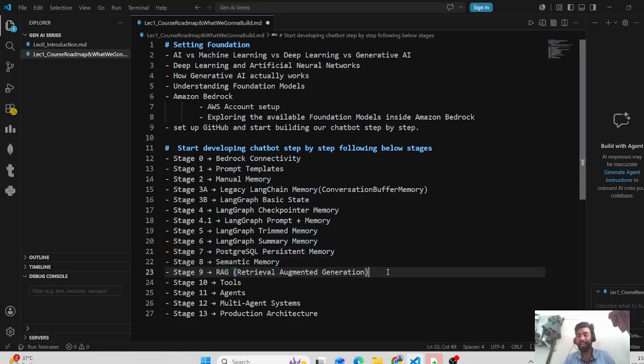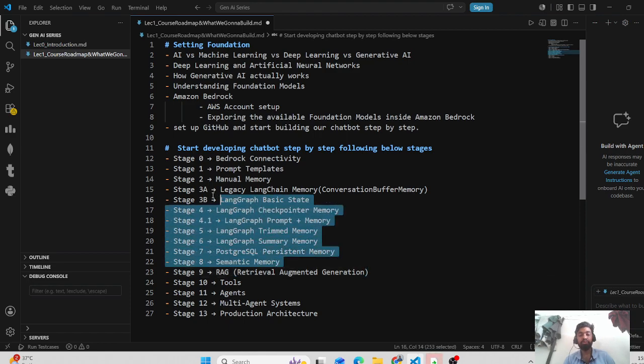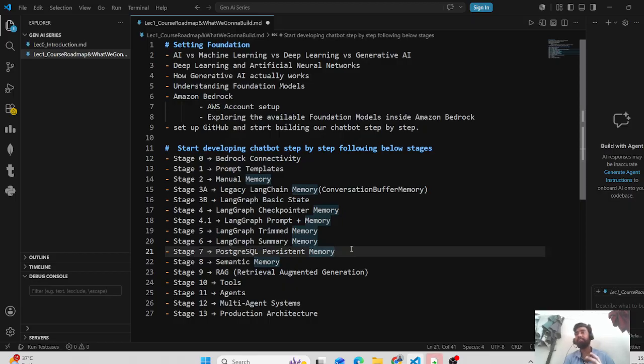Then we'll be building RAG, retrieval augmented generation. This solves a generic problem. What if I want a chatbot? I'm giving you the intuition. Suppose there is a common document where we maintain everything we have learned step by step, with all the different stages and what we learn in each stage.